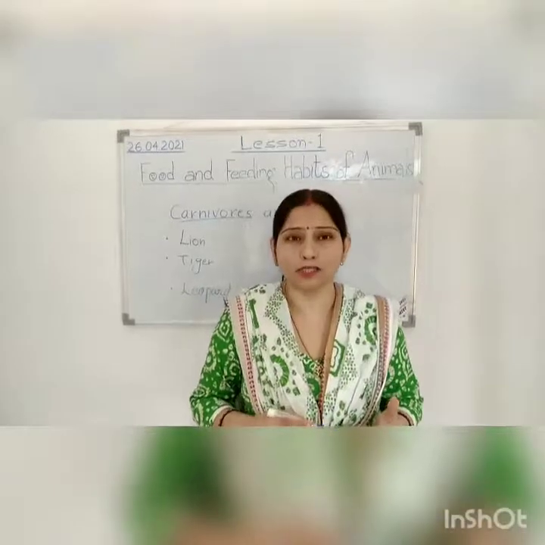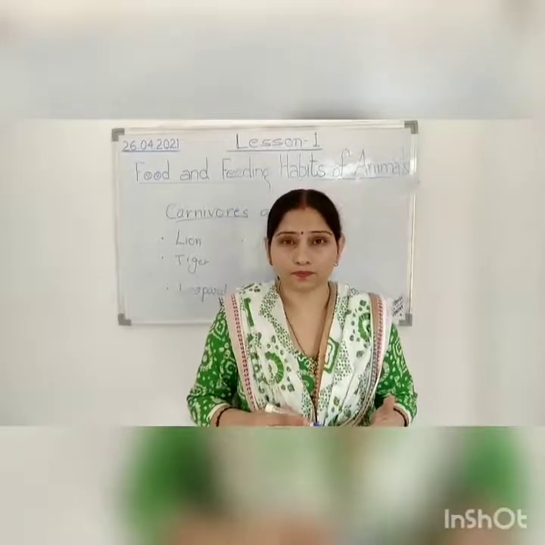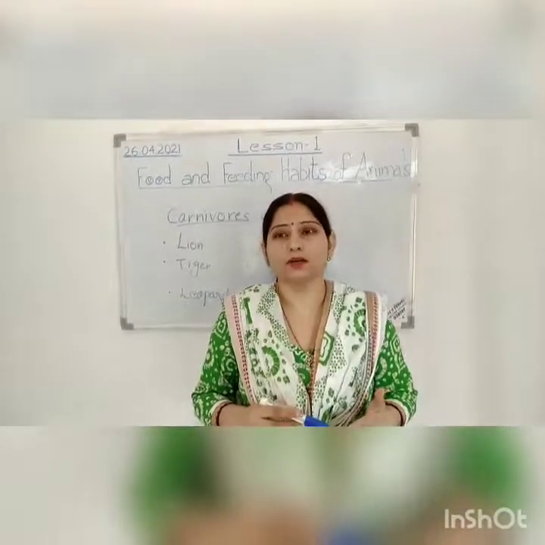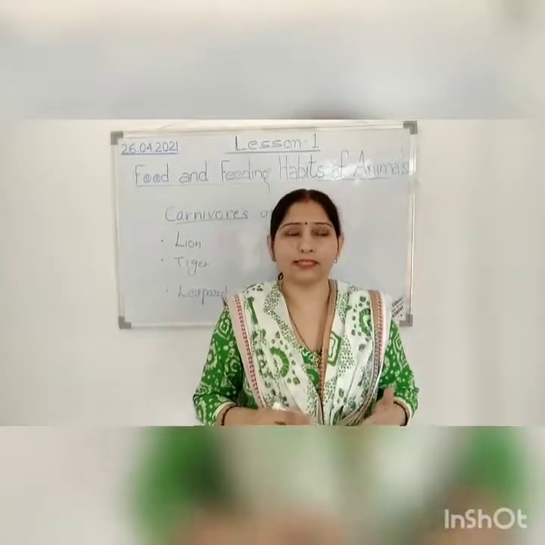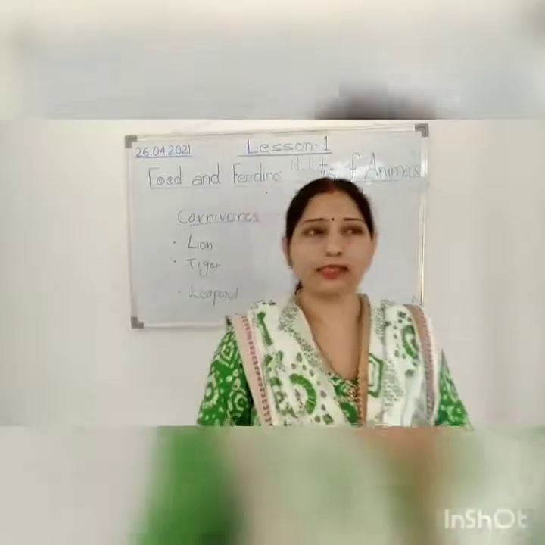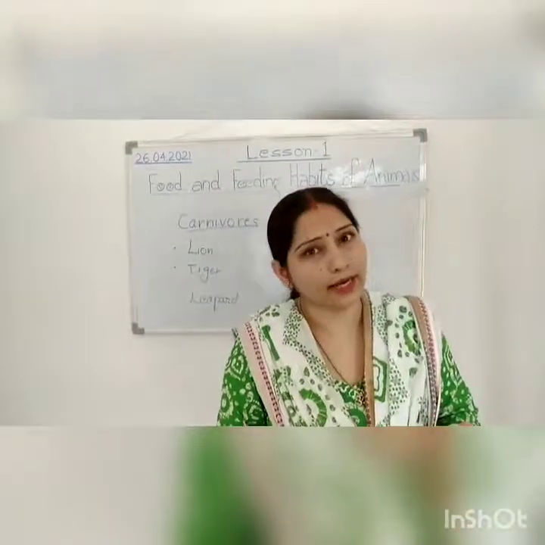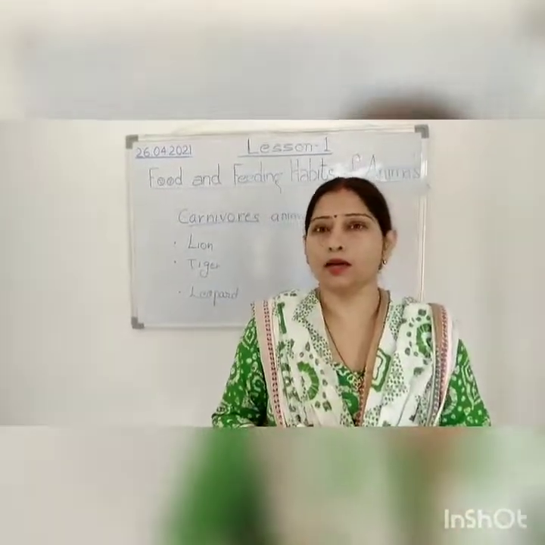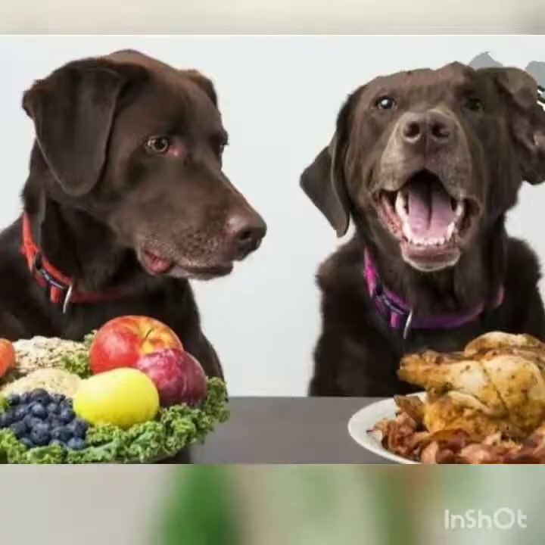We eat plant material as well as flesh of other animals. For example, we also eat chapatis as well as we eat meat, right? Same like a dog also eats chapatis as well as it eats meat.